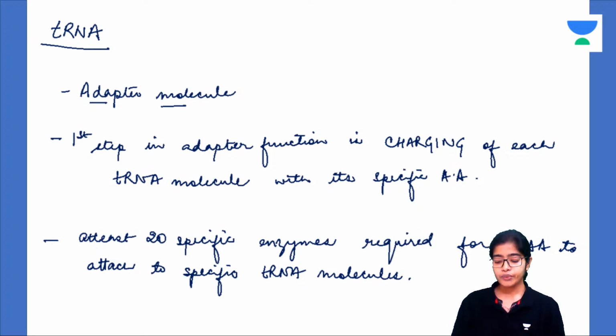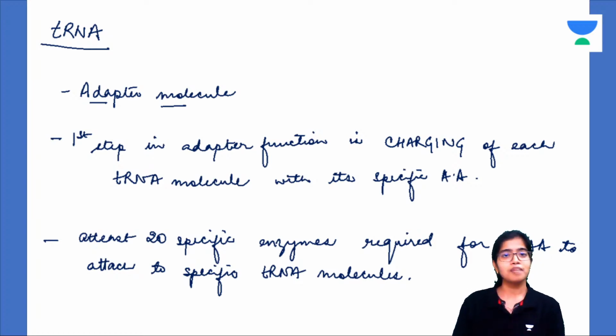That is why you need an adapter or a mediator molecule that will connect both of them, and this adapter molecule is tRNA, or transfer RNA. Now, how does tRNA function?